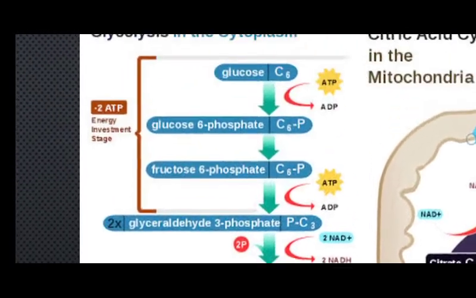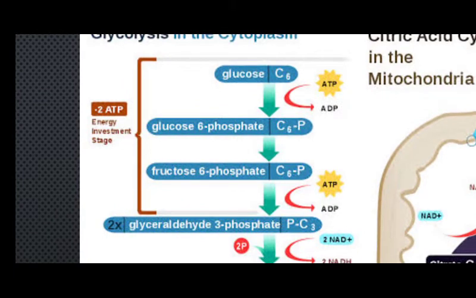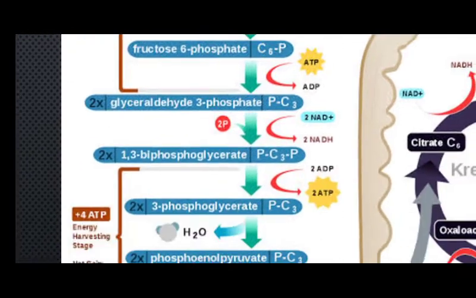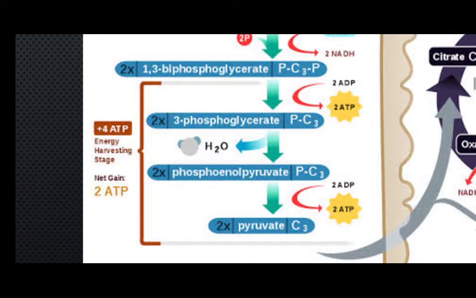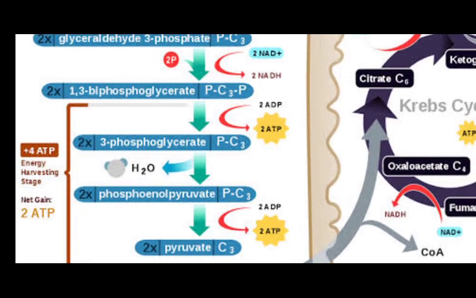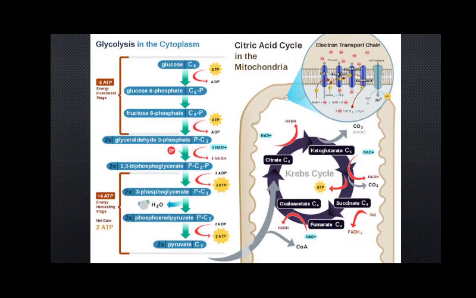But the previous step, the energy investing or preparatory phase, is during which 2 ATP will also be consumed. So ultimately the net ATP production from this entire step is only 2. So we can say that 2 ATP are produced in the process of glycolysis.